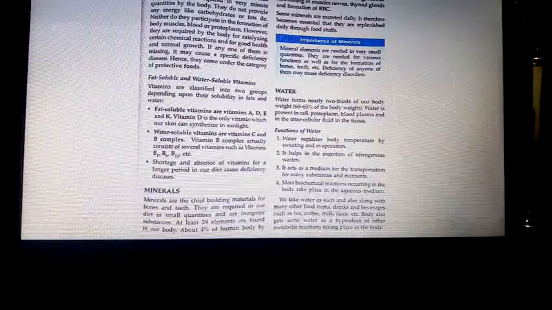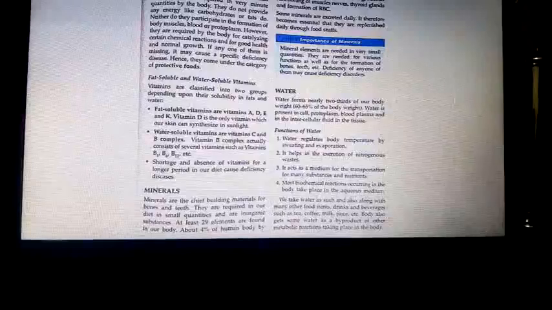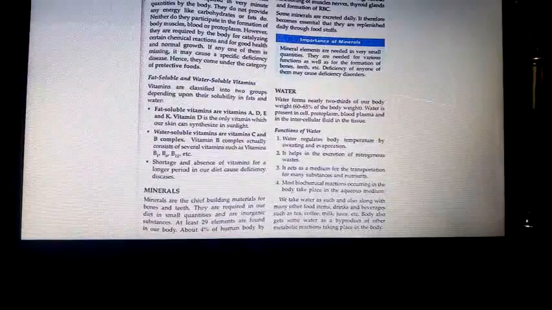Children, of these minerals we need at least 29 elements. In a table we are going to learn in part 2 again. At least 29 elements are found in our body, in very small quantity. About 4% of human body by weight is made up of minerals.